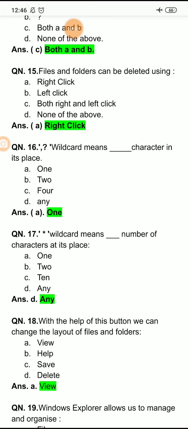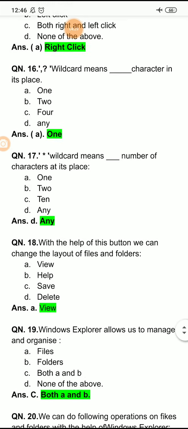Select one or more files or folders to be deleted. Right click the file or folder that we have to delete. For that we will press the right mouse button, and we select the delete option. So here the right option is right click.